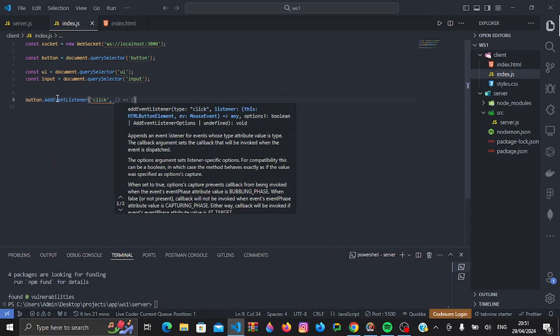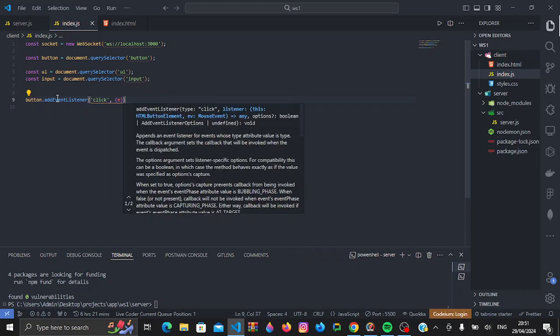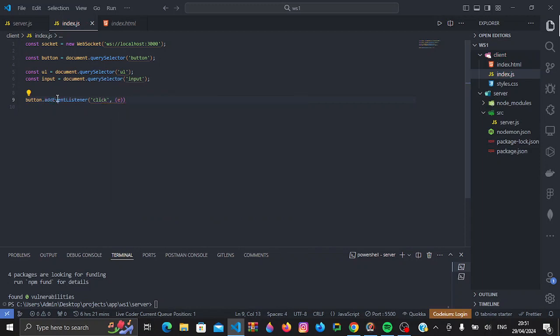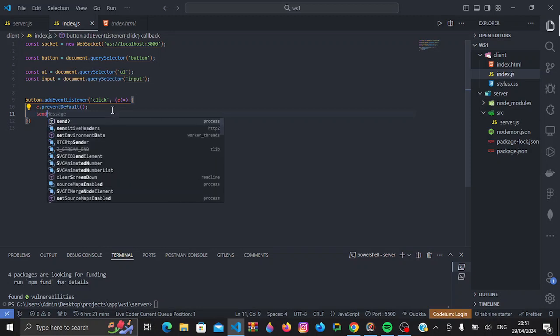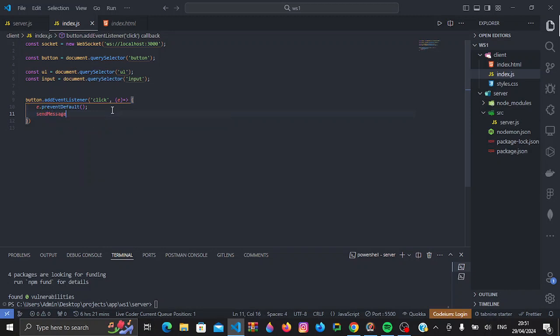Then inside here we'll have an arrow function which receives an event. Once we receive the event, we prevent the form from refreshing before we make the request. Then I'll run a function called sendMessage, which I'll define. Then we pass in the event object.